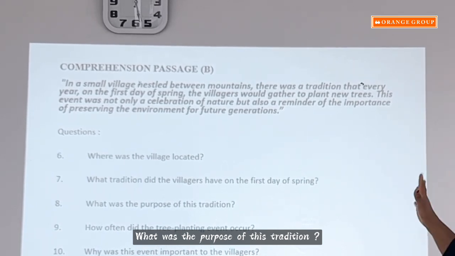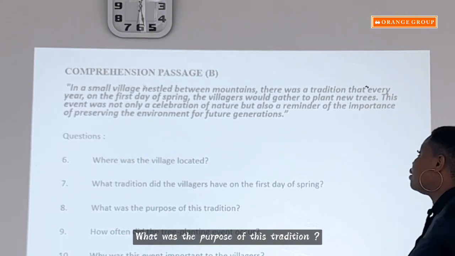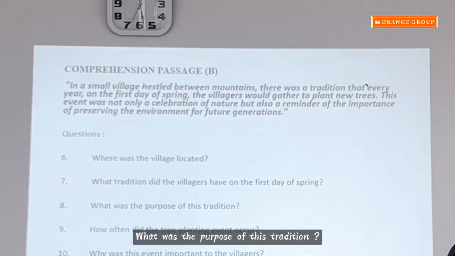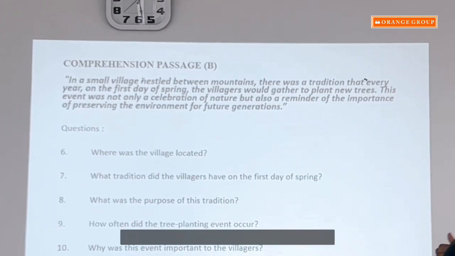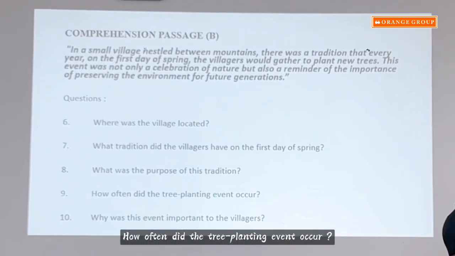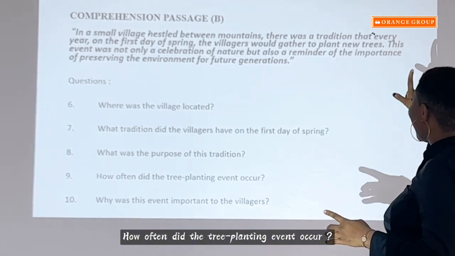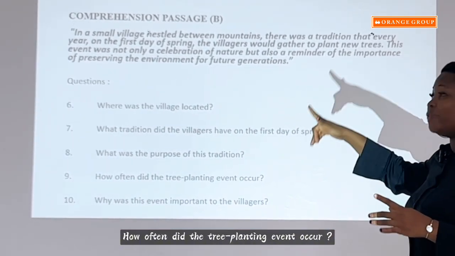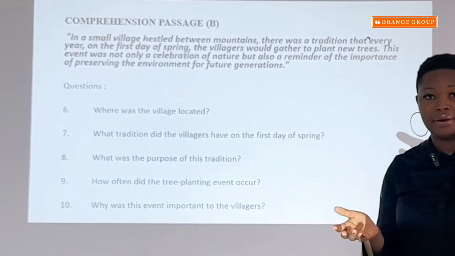So the purpose of this tradition now is a celebration of nature and also a reminder of preserving the environment. Next question says, how often did the tree planting event occur? How often? If you go back to the passage, it says every year on the first day of spring. So how often? Every year.